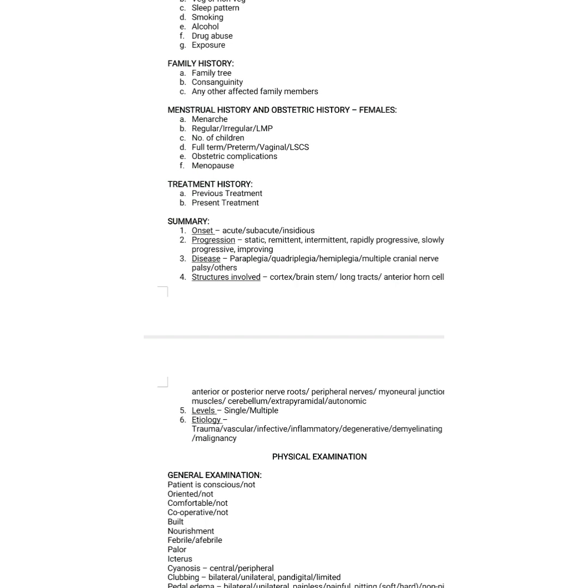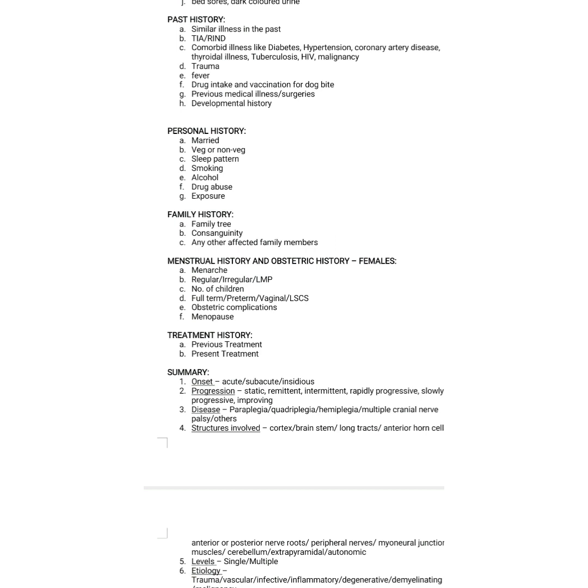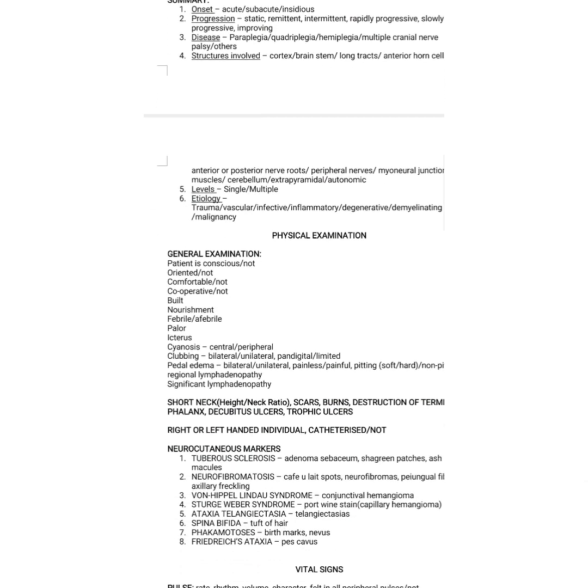Okay. So in the history, you have to take the patient details, then the chief complaints, then history of presenting illness, then describe the weakness of the limbs, then go with the motor system, then the sensory system, then higher mental functions, then cranial nerve history, then cerebellum and ANS, autonomic nervous system, then meninges, then negative history, then go with the past history, and then go with the family history, right? Then go with the personal history. Personal history will be last. Family history, then if she is a female, menstrual history and obstetric history, then treatment history, then go with the summary, whether it is onset, progression, disease and structures involved, what is the etiology and what are the levels involved. So this is about the history.